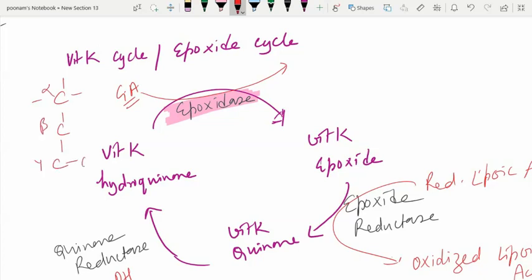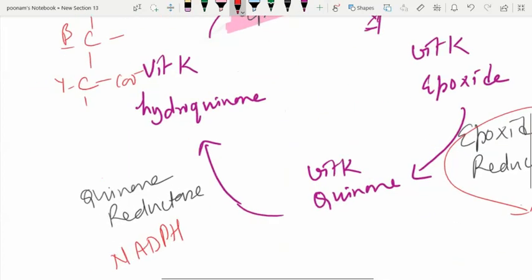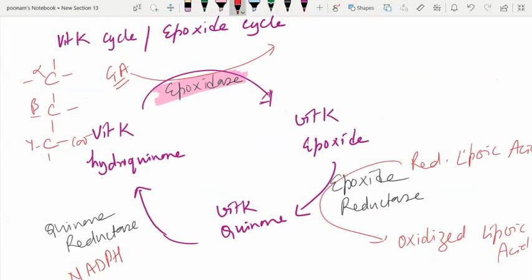On the gamma carbon, one carboxyl group is already there in the glutamic acid, right? This gamma carbon undergoes conversion in this epoxidase activity, where this gamma carbon gets electronegativity,